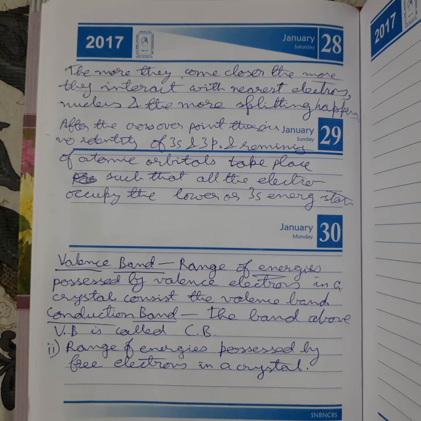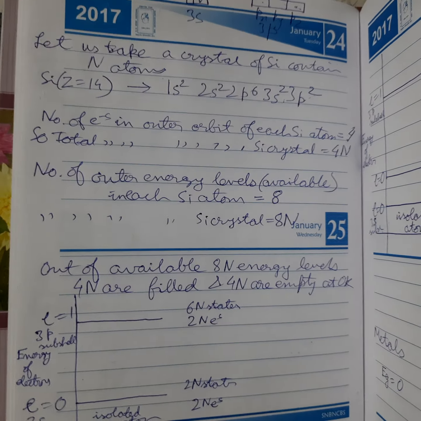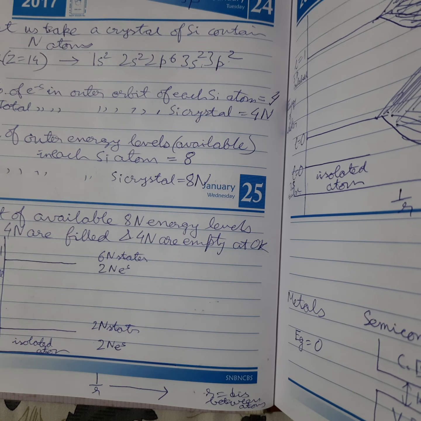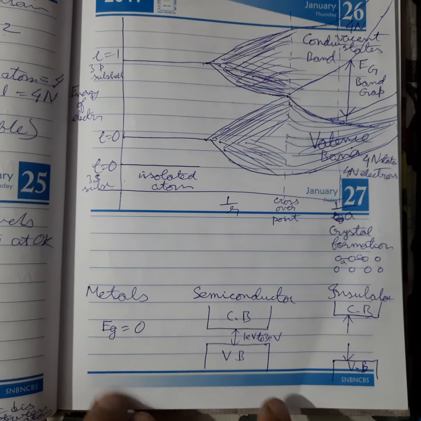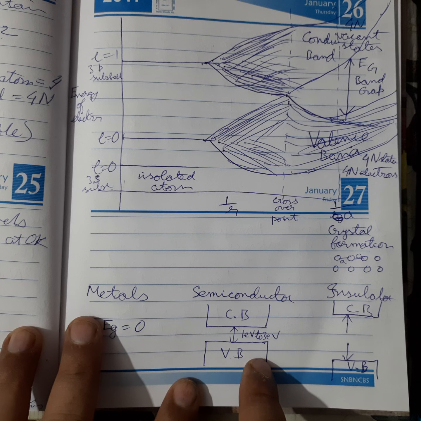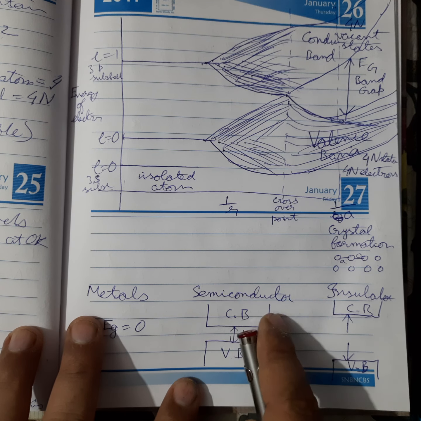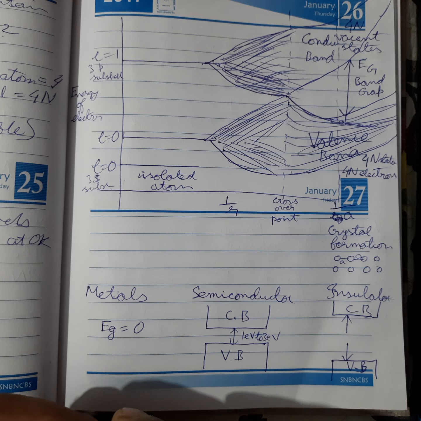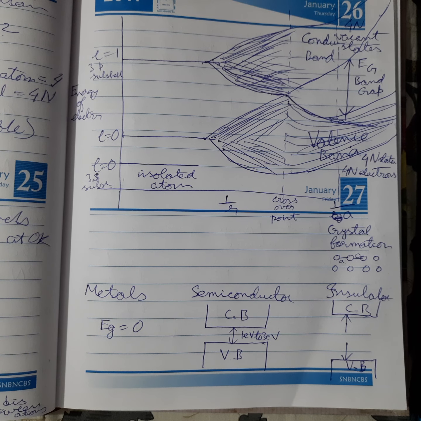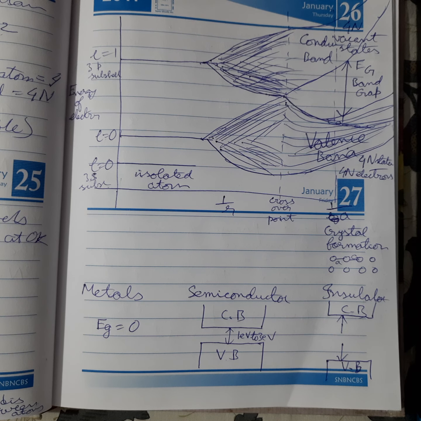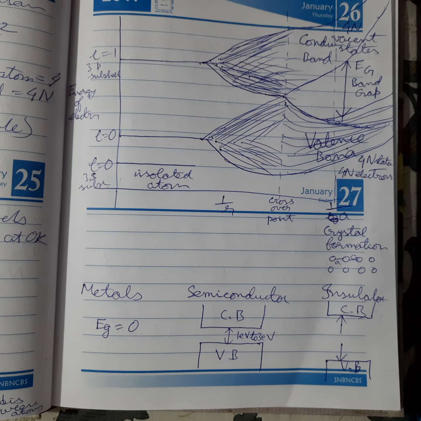Once electrons move from the valence band to the conduction band, they become free.